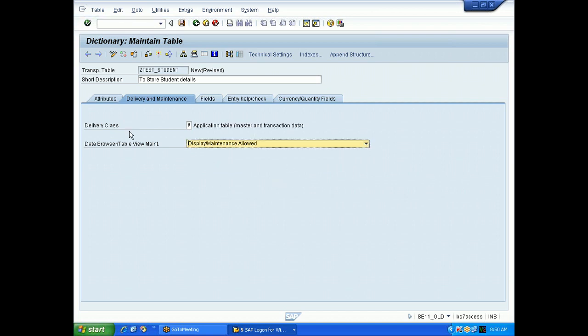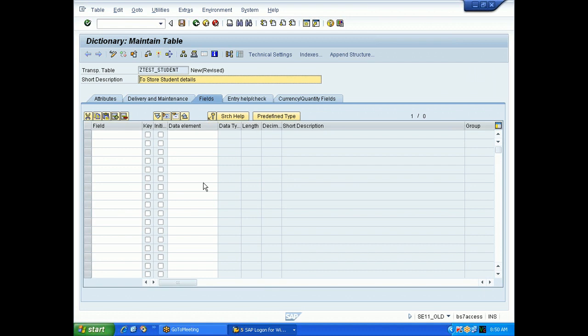So these are the two settings which you need to do in the first screen. Click on the fields. Now you need to decide what fields you should give in the table. By default, MANDT is one of the fields. This is the default field which you can give in your table, and the data element also you can give MANDT. This is the first field in all the tables. In most of the tables, this is the first field.